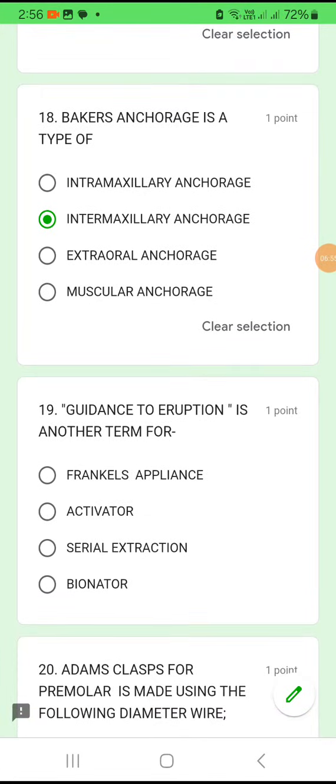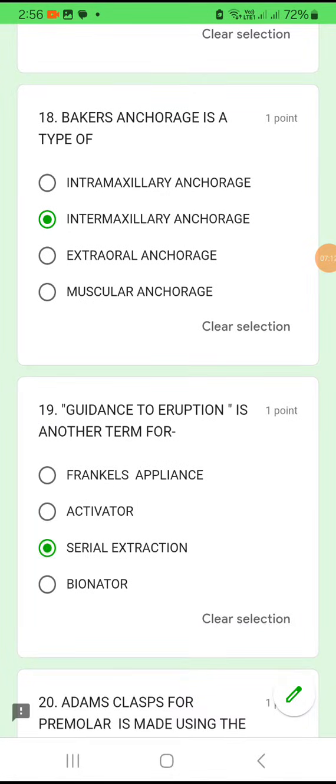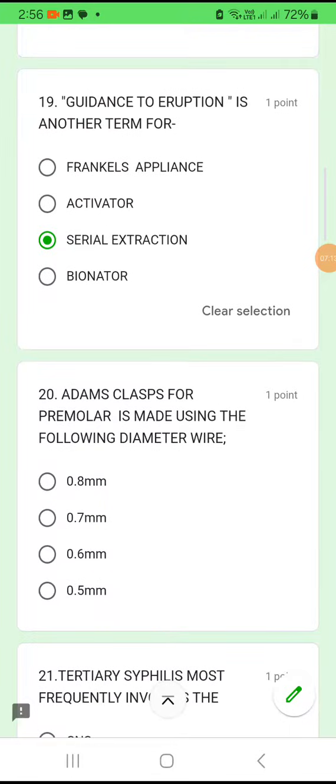Guidance of eruption is another term for Frankel's appliance, or activator, or serial extraction, or bionator. Guidance of eruption is given in cases of mixed dentition period, in children. So in children, for guiding the eruption, you do serial extraction. Okay, option C.